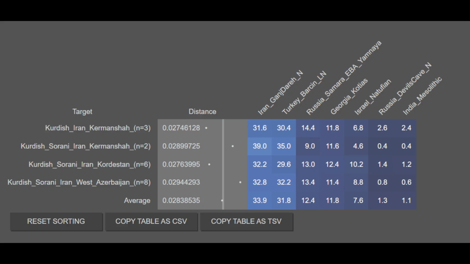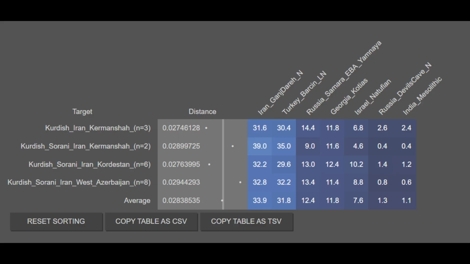Here are the autosomal results for the Kurds, and you can see that they're on average 33.9% Iranian Neolithic farmer, 31.8% Anatolian Neolithic farmer, 12.4% Yamnayan, 11.8% Caucasian hunter-gatherer, 7.6% Natufian or Paleolithic Levantine, 1.3% Siberian, and 1.1% India Mesolithic.